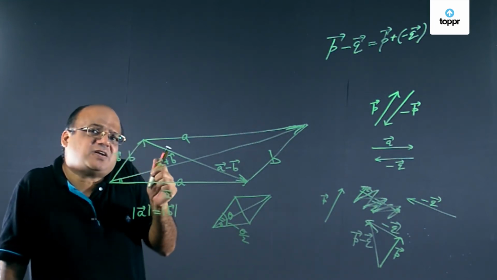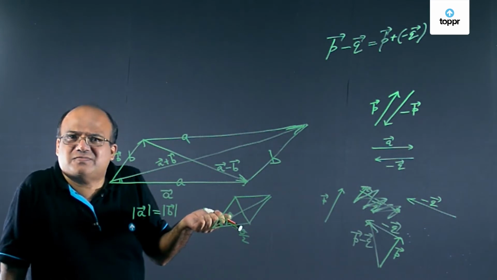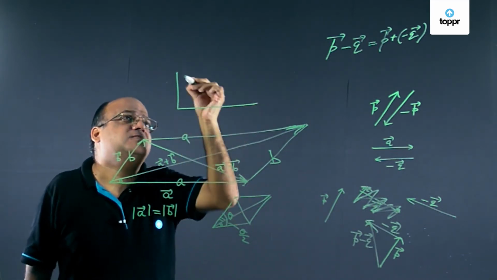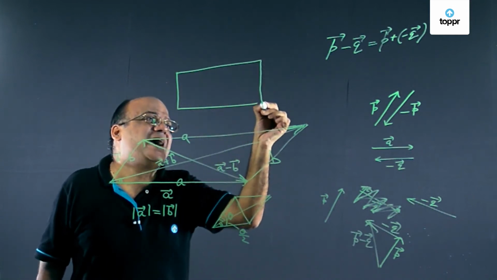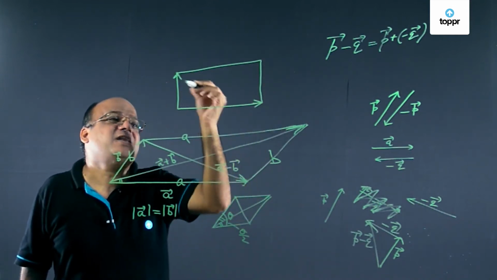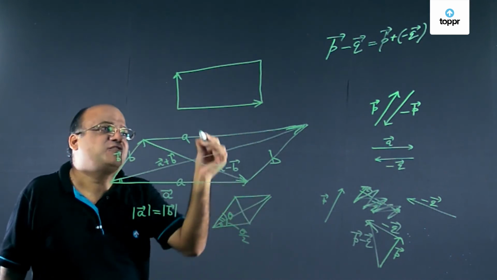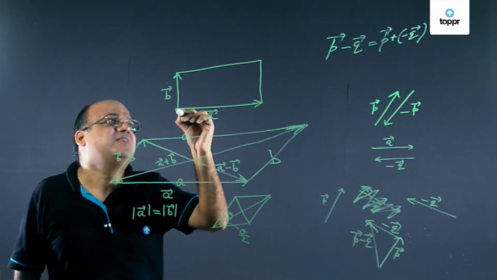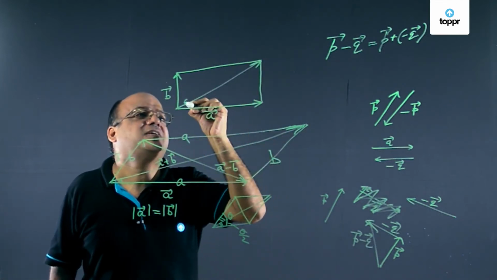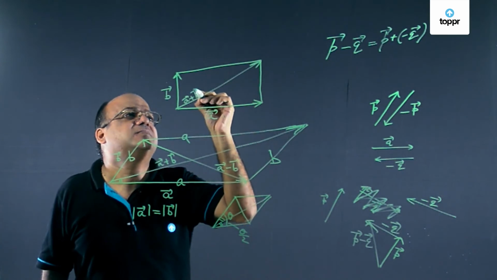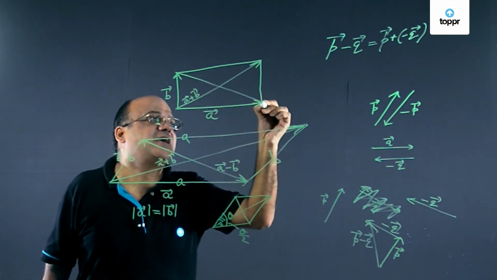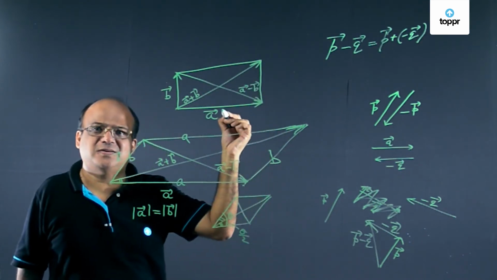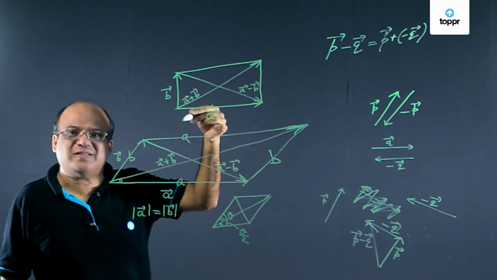Now, when will the vector sum be equal to vector difference? That we'll get when we have a rectangle. We know that diagonals of a rectangle are equal in length. So if this is A vector and this is B vector, then this diagonal is A vector plus B vector, and this diagonal is A vector minus B vector, and these two are equal in length.